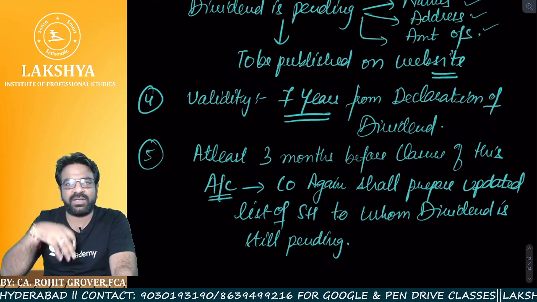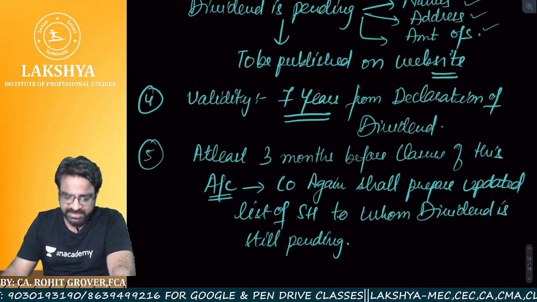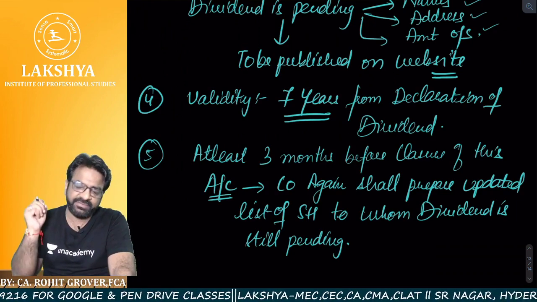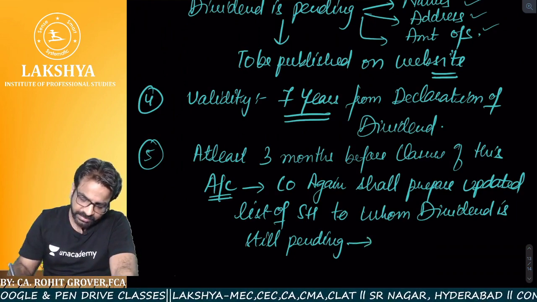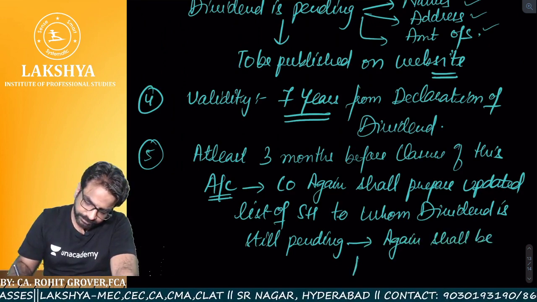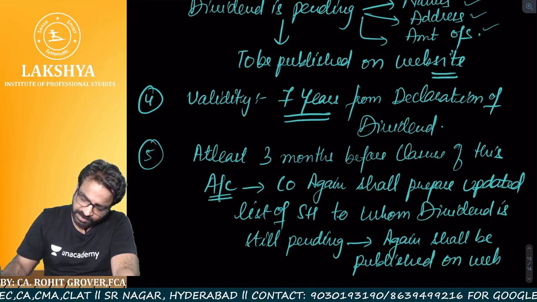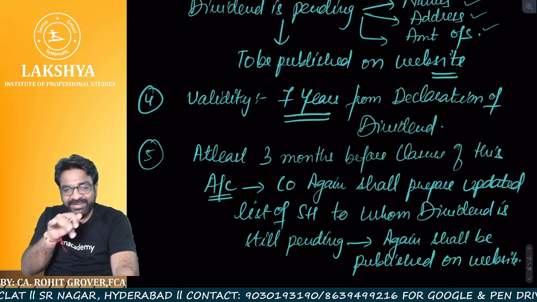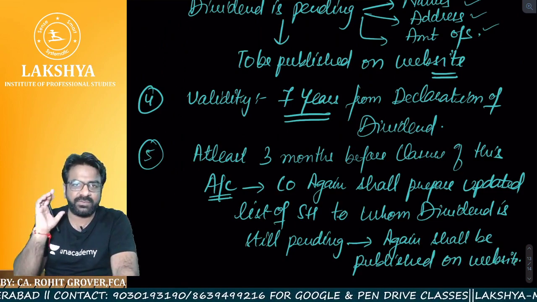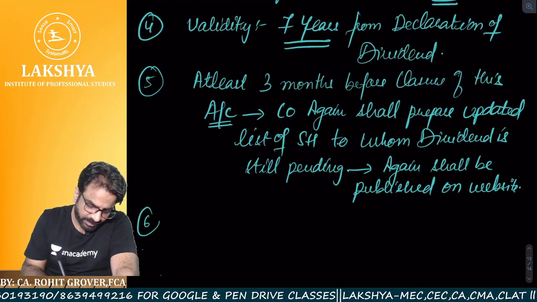So many people might have come and taken back their money. So there will be so much of difference in that list. So company again shall prepare updated list of shareholders to whom the dividend is still pending and again shall be published on website. So after doing everything in writing in this way, I will take up to the module and we'll see each and everything whether we have covered about the dividend chapter or not, right? Okay. Now what is the point number 6?